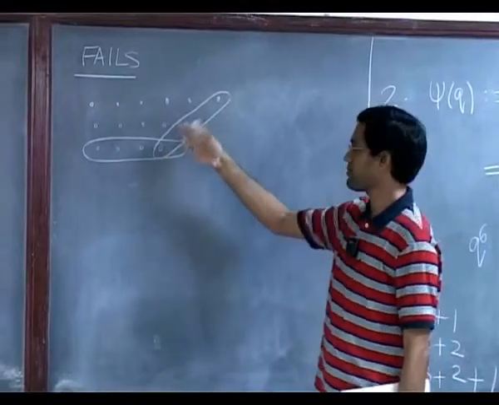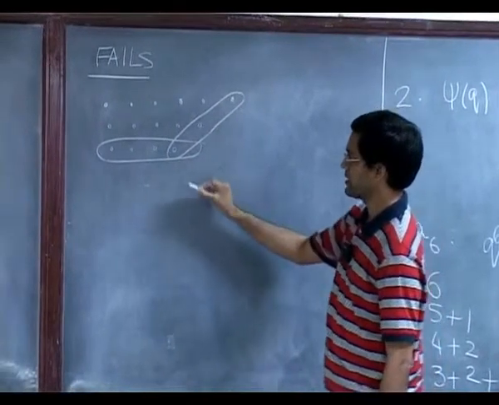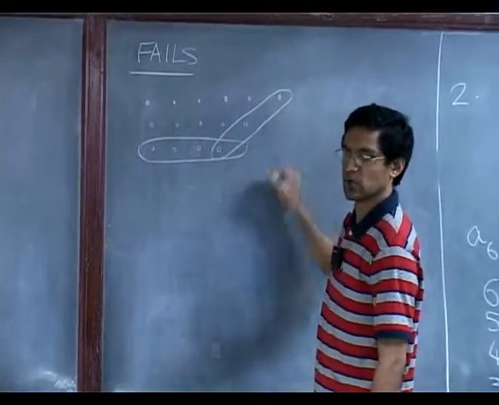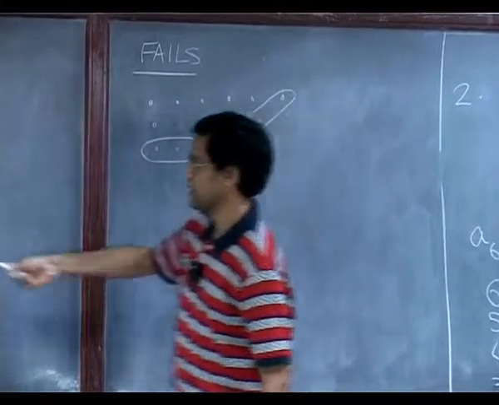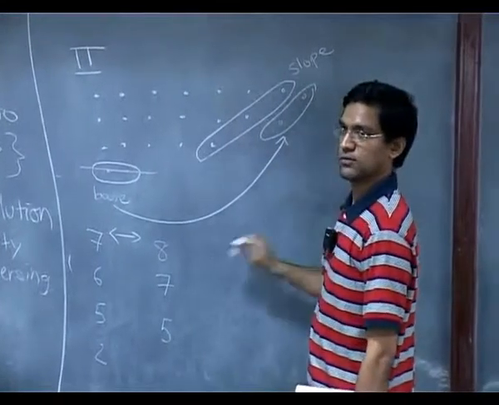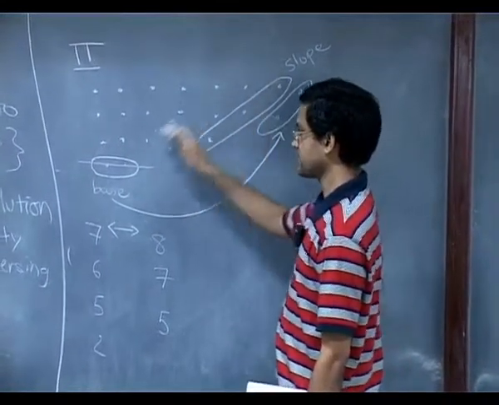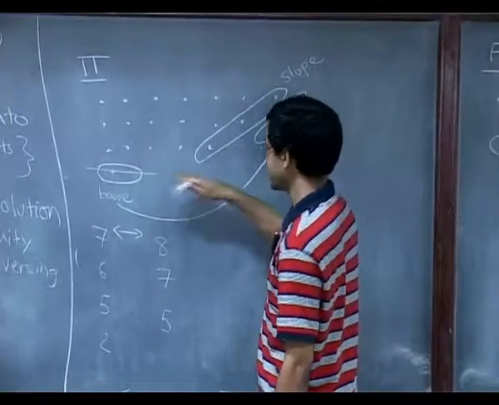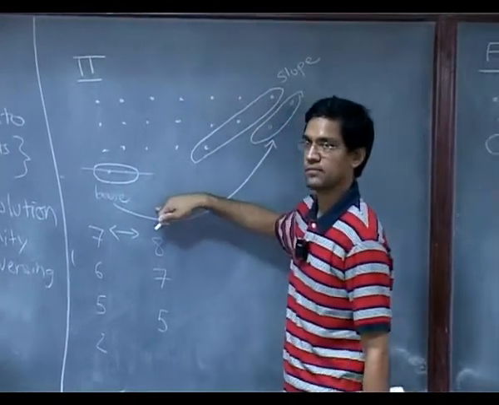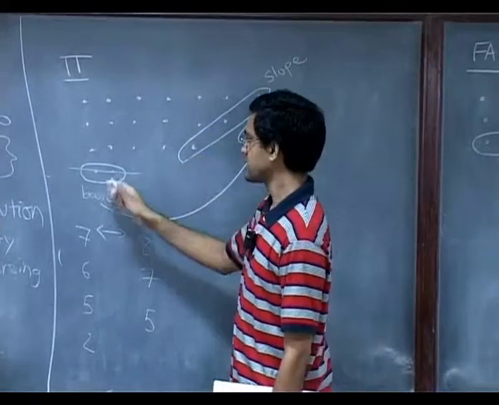So let's look at a partition like this. So here the base is 4 and the slope is 3. So you would have to move the slope down. So by the way, if they are equal, the base is the thing which moves up, not the slope, because remember we have to construct something with distinct parts. If the slope and the base are equal and you move the slope down, then there will be 2 equal parts in the end. Okay, you break ties by moving the base up.